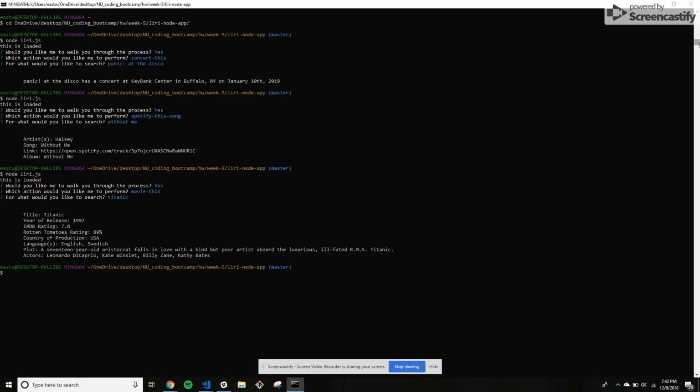So that's all good, but if we already know what we're doing, it's kind of a hassle to keep going through the Inquirer process. So we can also just type node liri.js and then whatever search you want to do. So in this case, I'm looking up a concert. So I can just type concert this and then the artist I would like to search for. So let's search for Halsey.